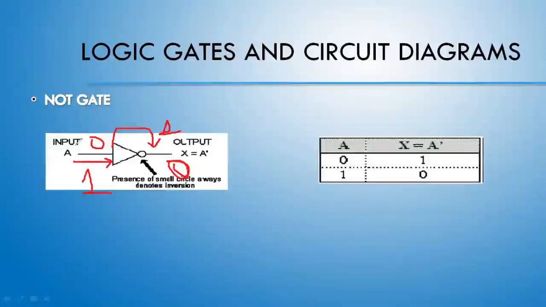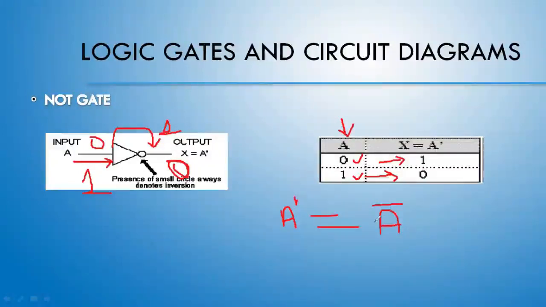So we are having only one variable. For NOT gate, we are having only one variable, only one input is allowed. So the possibilities for this variable is either it will be 0 or 1. So if it is 0, the output will be 1. If it is 1, the output will be 0. NOT can be represented by, if A is the variable, the single quote, or it can also be represented by a bar.